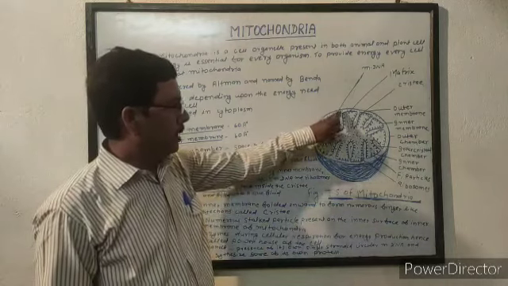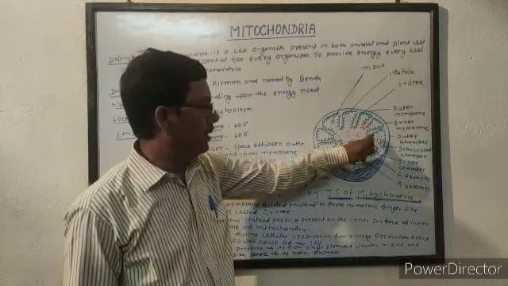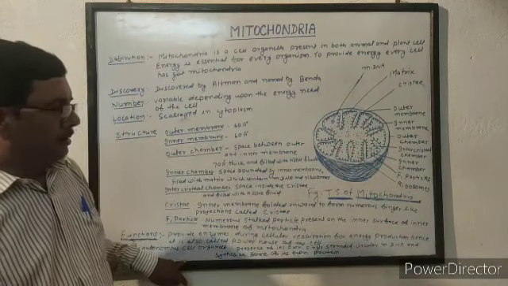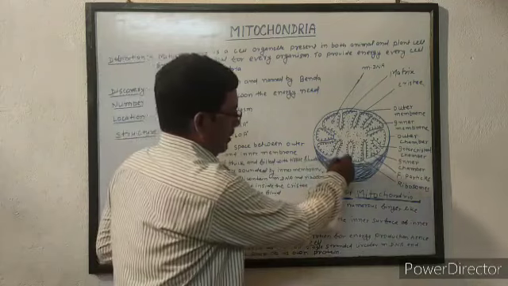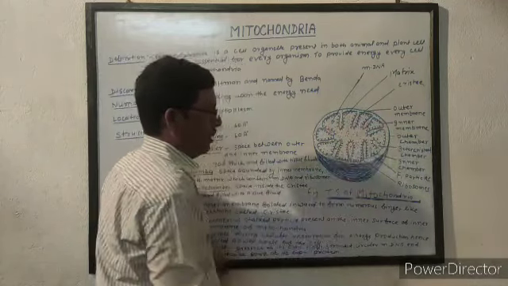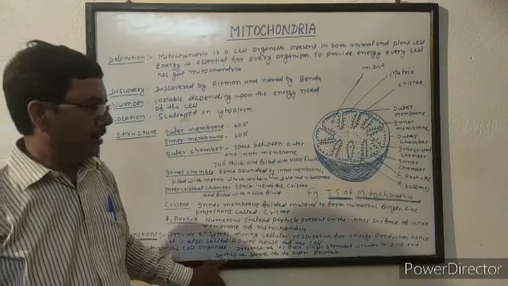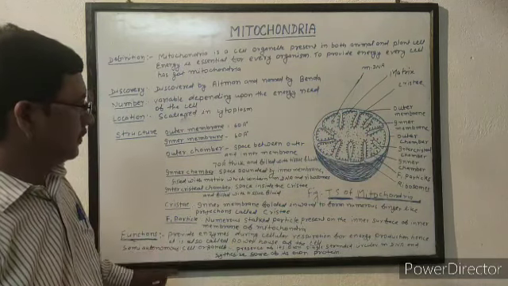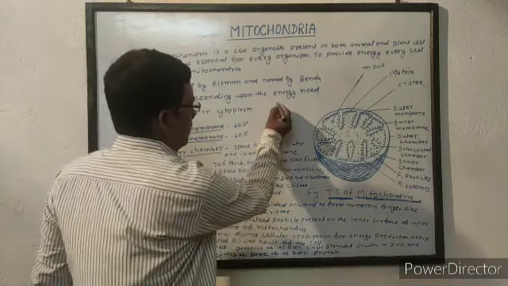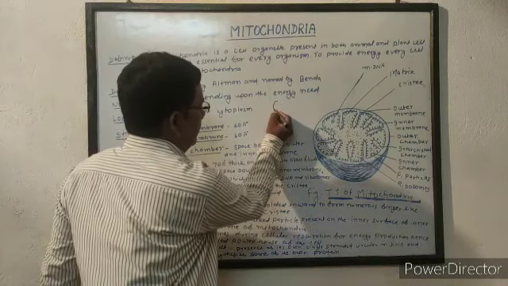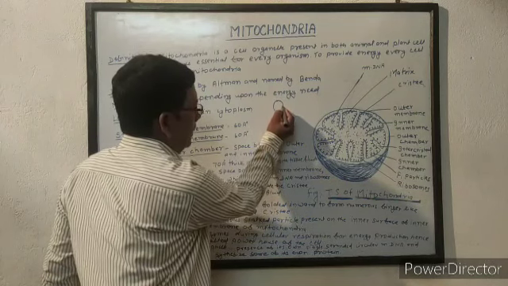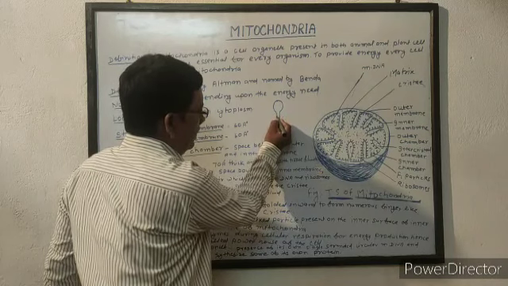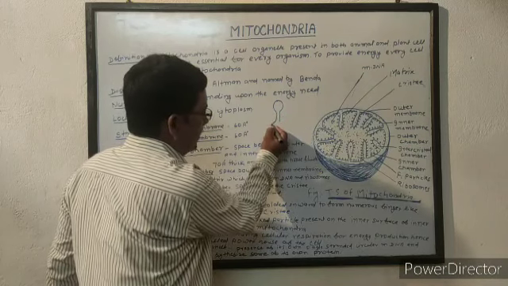Inner membrane folded inward to form numerous finger-like projections which are called cristae. And on cristae and on whole inner surface of inner membrane of mitochondria, there are several stalked particles which are called F1 particles. When we see the structure of F1 particle separately, then we see each F1 particle has a stalk, a head and a base.